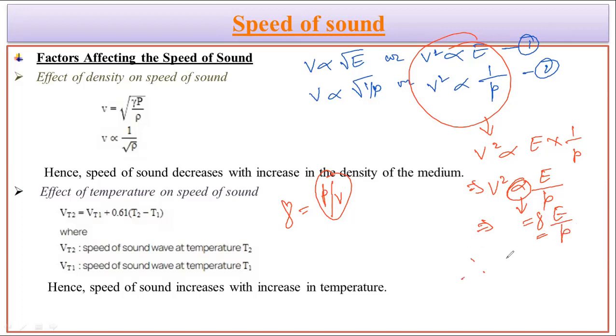So therefore we come to the final value: V, the velocity of the sound, is equal to the square root of gamma times elasticity upon the density. This is the formula by which we can calculate the velocity of sound in a particular solid material.